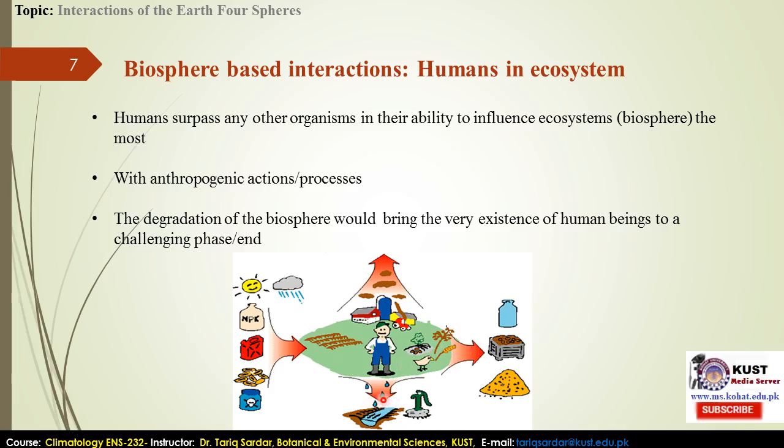Like if we are using water, as I have mentioned, and we are not using it sustainably, it will degrade or disturb the hydrosphere cycle. If we are using the minerals of the geosphere, ultimately that will also be challenged and degraded. And if we are polluting the atmosphere, it will have repercussions for us. So the three or four spheres are majorly being affected by us, and we are affected by these four spheres.